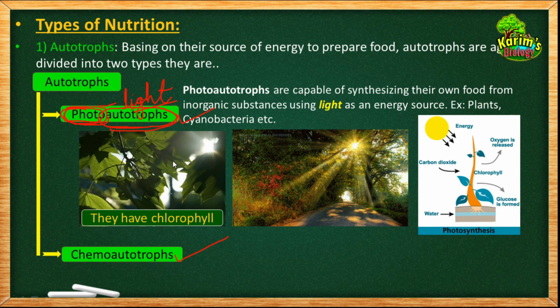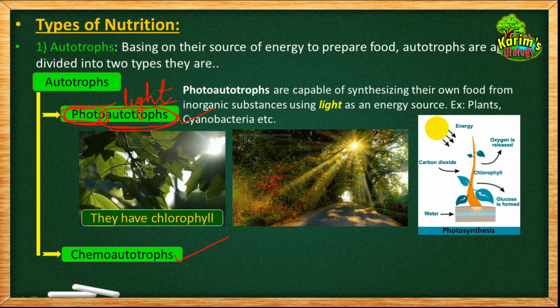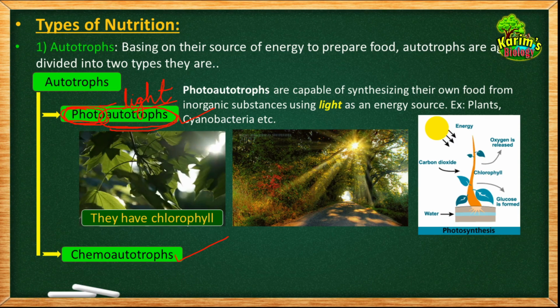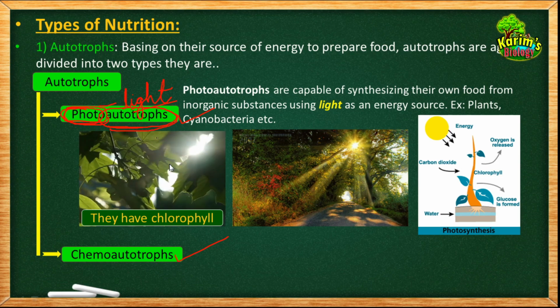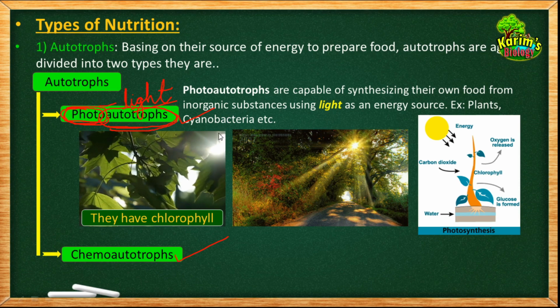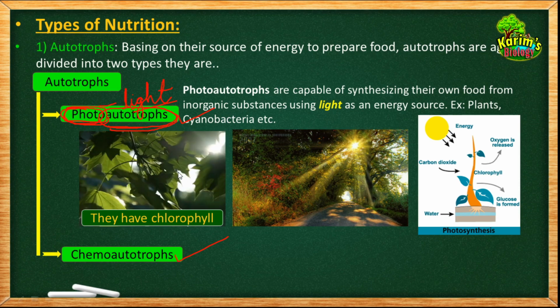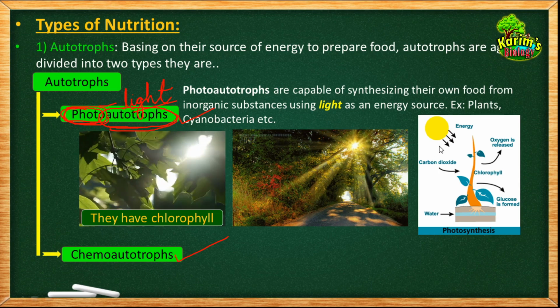Okay, they are able to use sunlight because they have leaves, and within the leaves they have a special substance called chlorophyll, which is able to convert the light energy into chemical energy. Because of the chlorophyll only, the leaves are green in color. We knew about that very well. So when the sunlight falls on the leaves, the chlorophyll present in the leaf will be able to convert that light energy into chemical energy. Okay, so this you can see in this picture.